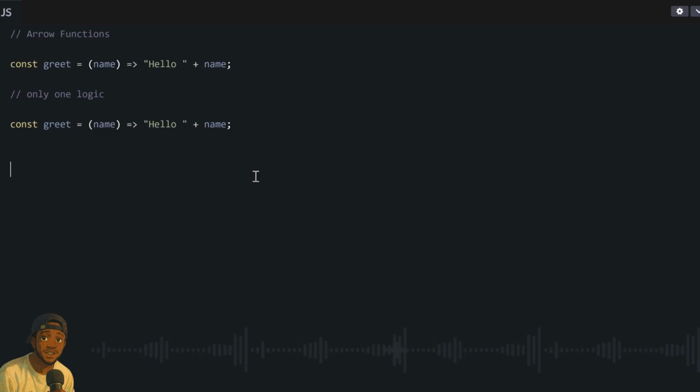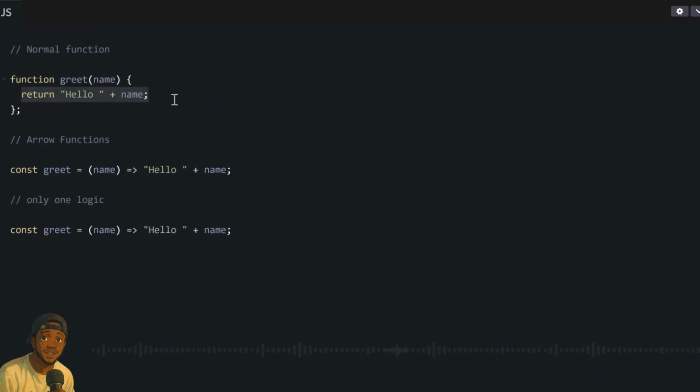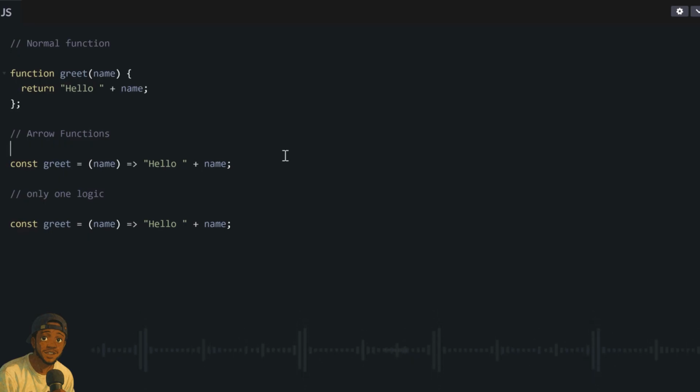But note that you can only write it in one line if the logic inside your function's curly braces is just one line. If it is more than one line, then you must use the curly braces even if you use arrow functions. You already know a lot about arrow functions. You know the difference between a normal function and an arrow function.